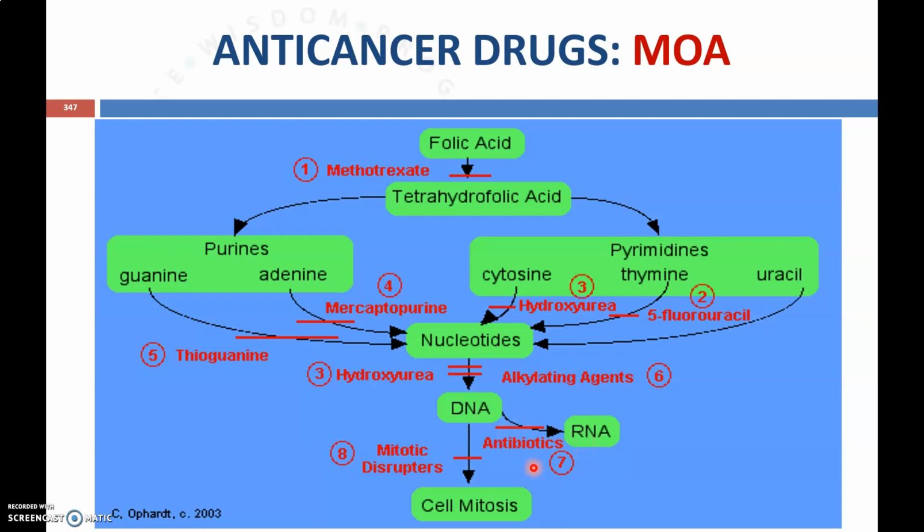This step can be prevented by some antibiotics that are used as anti-cancer drugs. After the final synthesis of DNA, the DNA is divided into new cells, and that splitting can be blocked by mitotic inhibitors, so that cell mitosis can be prevented.